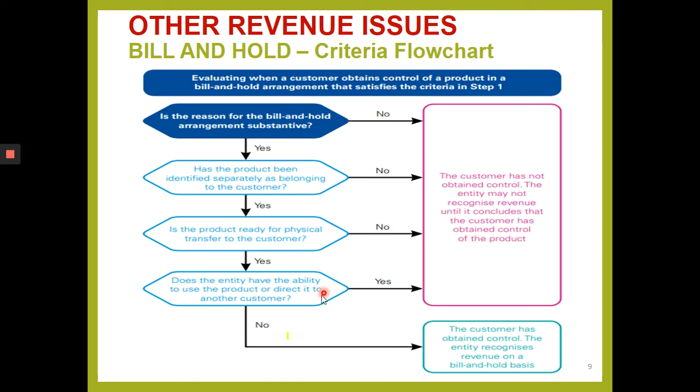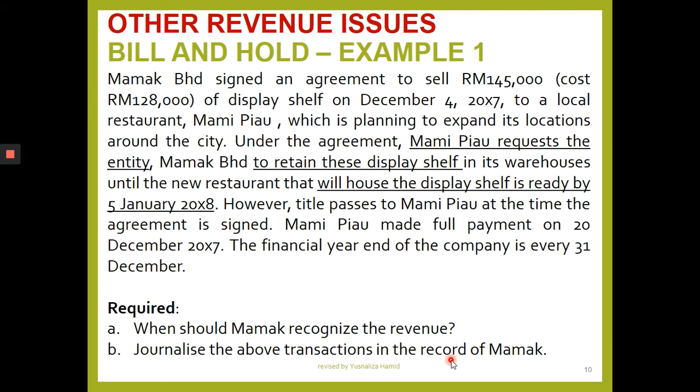If the customer obtains control, the customer will have the right to the goods, and the entity now has the right to recognize revenue on a bill and hold basis, where you bill first, hold the goods, and recognize revenue on the goods that are still held in your premises.